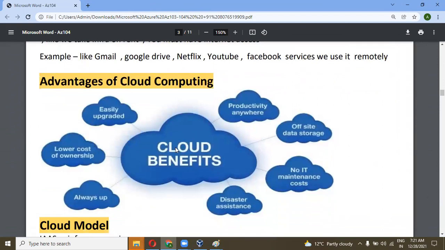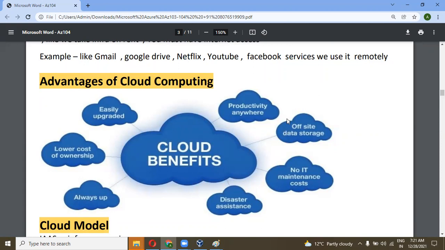These are the benefits of cloud computing. We can do productivity anywhere. We simply need a laptop and an internet connection, and we can access our cloud or our infrastructure over the internet.